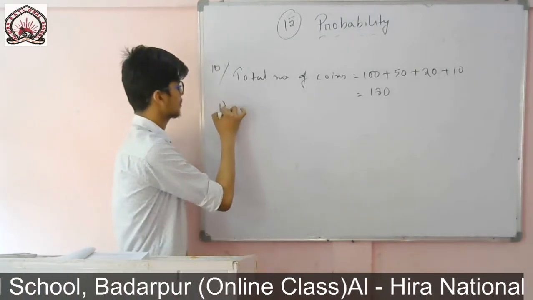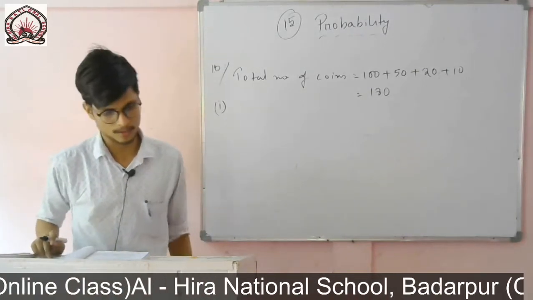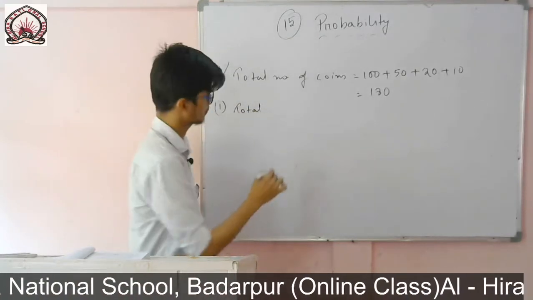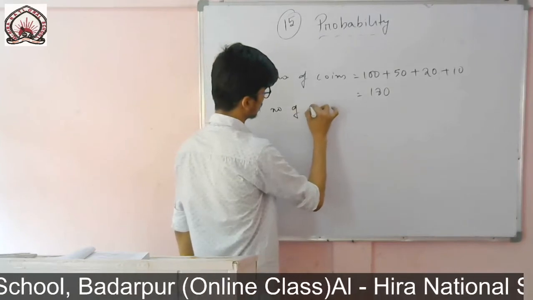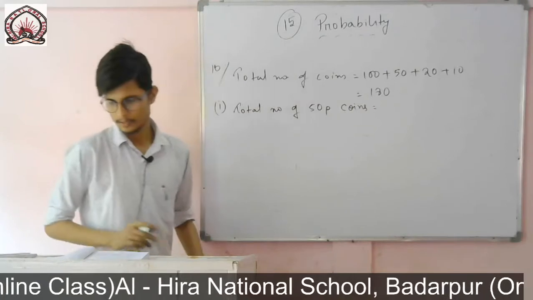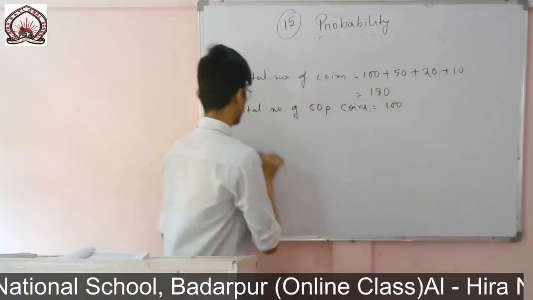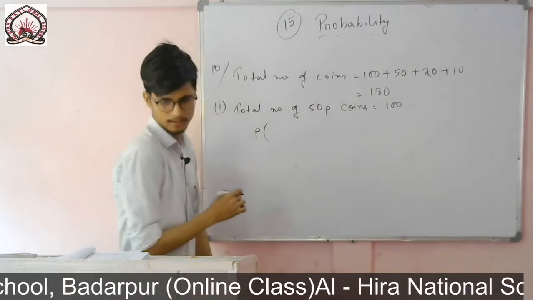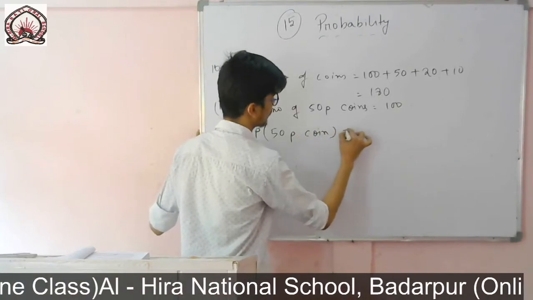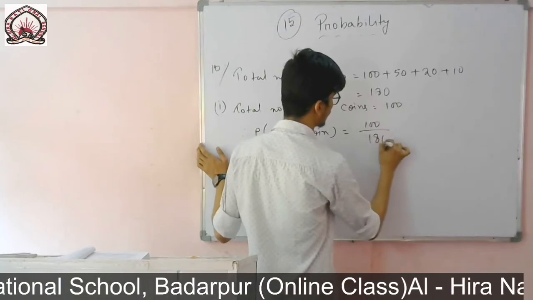Now the first part is to find the probability that it will be a 50 paisa coin. How many coins are there of 50 paise? It is 100. That means the probability of a 50 paisa coin equals the favorable outcome 100 by total possible outcome 180.